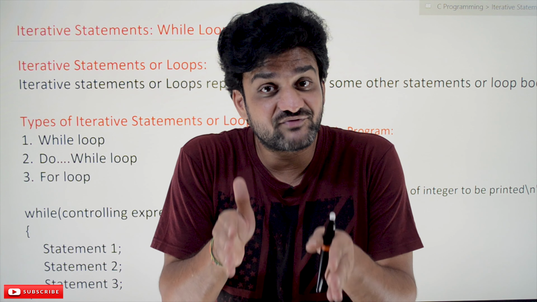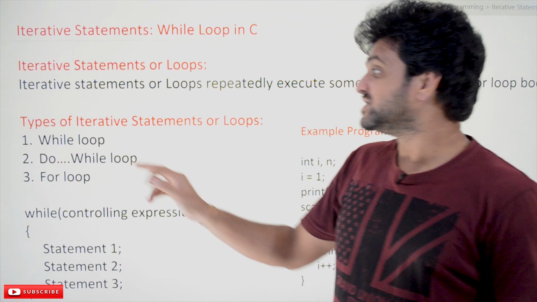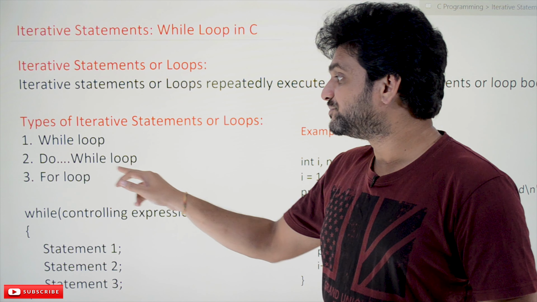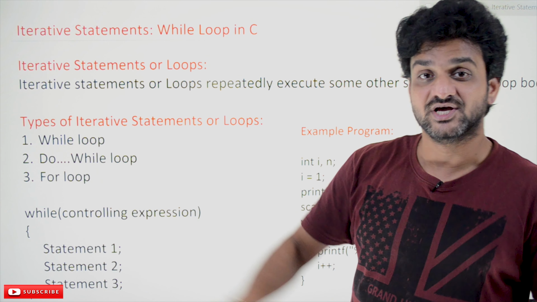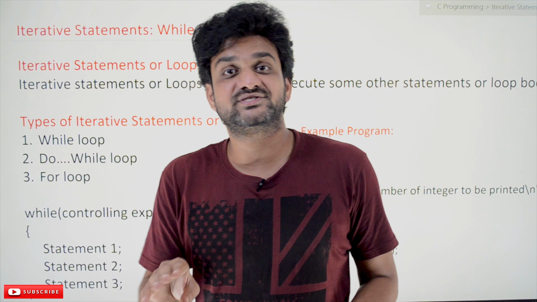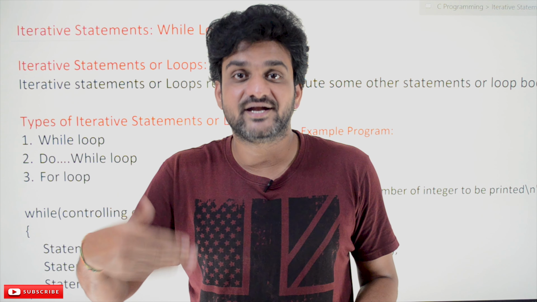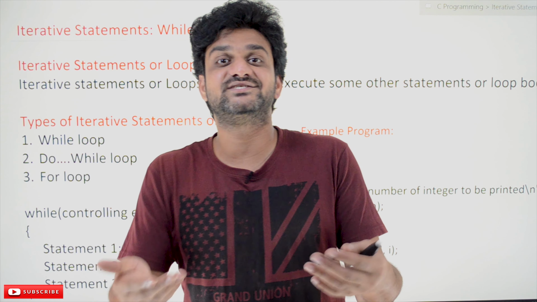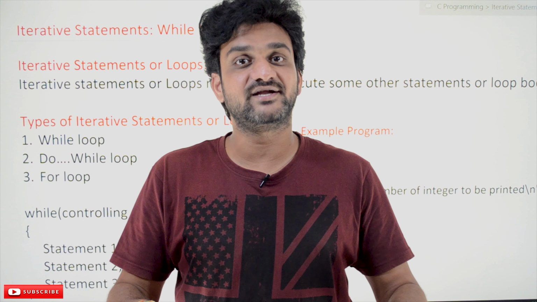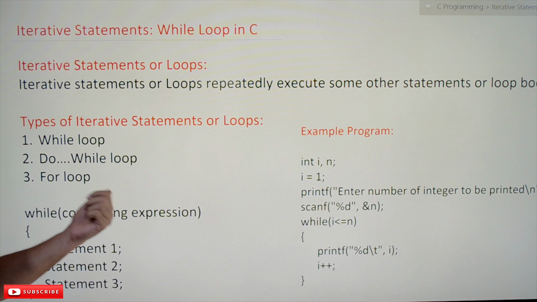There are 3 different types of iterative statements available in C: while loop, do while loop, and for loop. All these 3 do the same job, repeatedly doing the job again and again, but the way in which they are presented is different. So we will try to understand all these different types of loops.